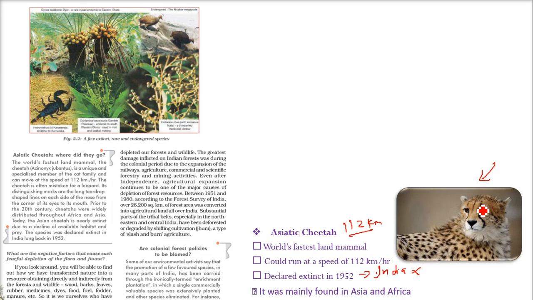And how do you differentiate between a cheetah and a leopard? Cheetah has this line, you see. There is a distinguishing mark: long teardrop-shaped lines on each side of the nose from the corner of its eye to its mouth. Cheetahs could be found in the 20th century in Asia and Africa, but they are almost finished. And in India, they had already gone by 1952.